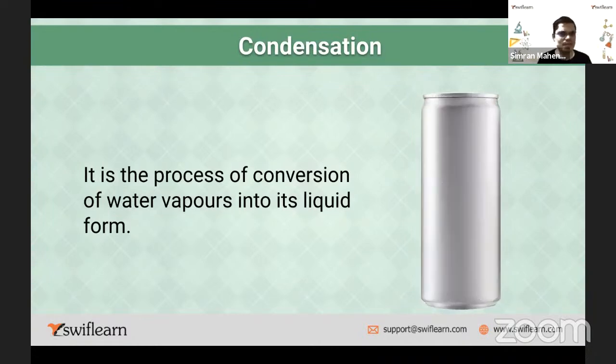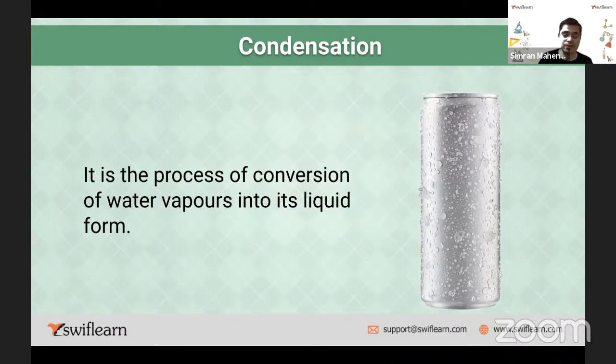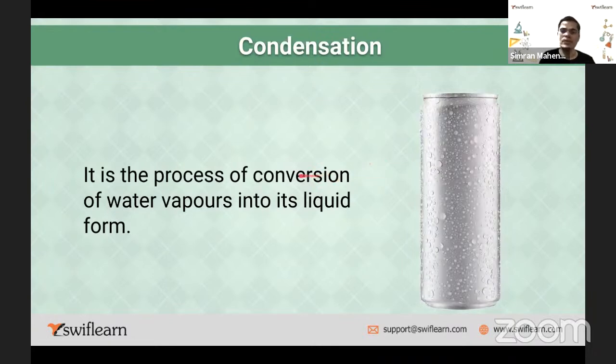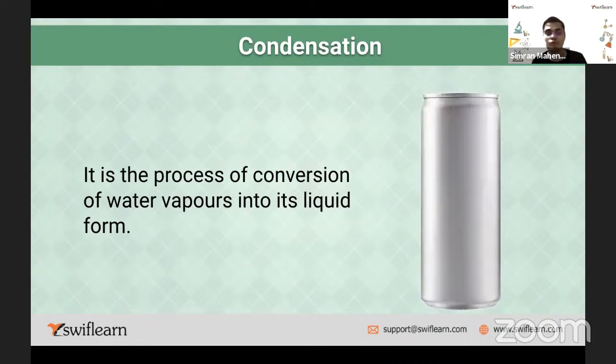This also you must have seen. Especially in summer season, you keep water in the freezer, and then after a few hours, if you take out the bottle, you see water assembled on the surface of the bottle. That is what is called condensation. So it's the same process: conversion of water vapors into its liquid form.